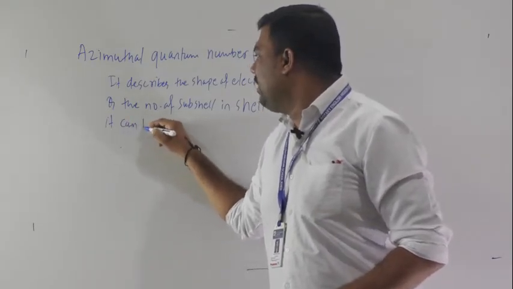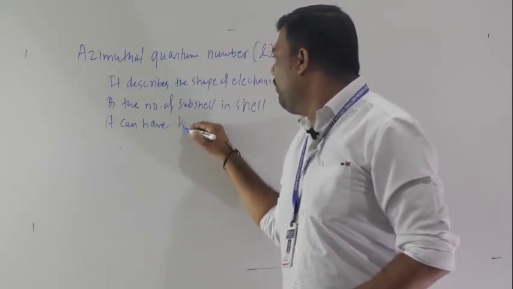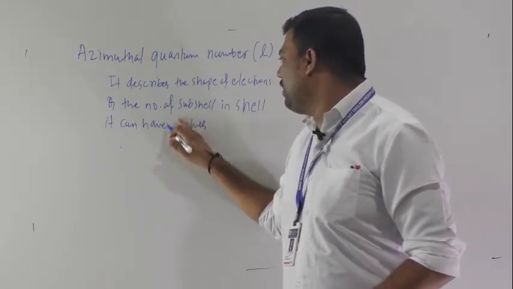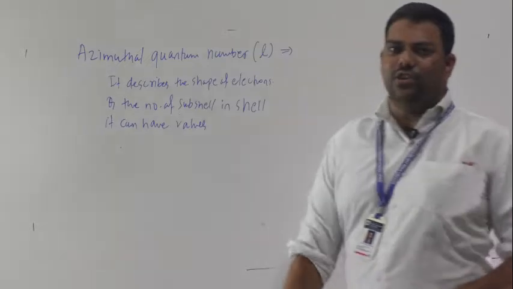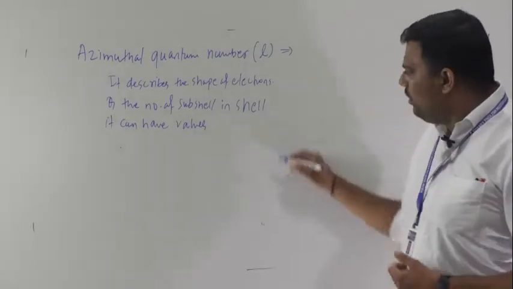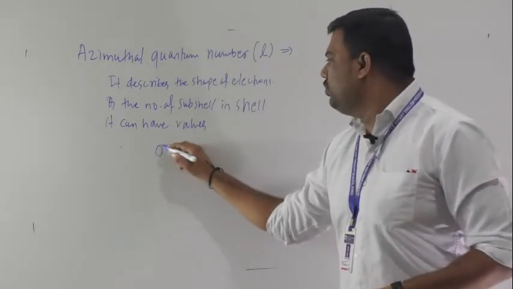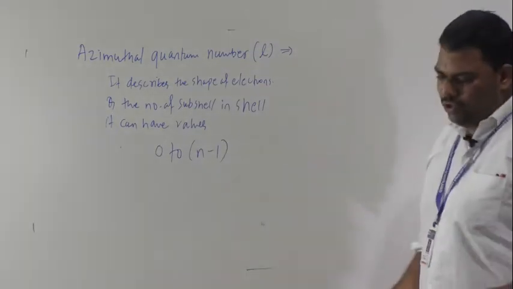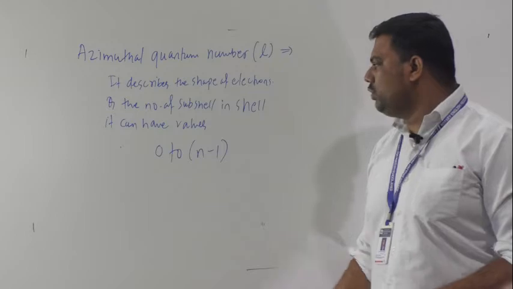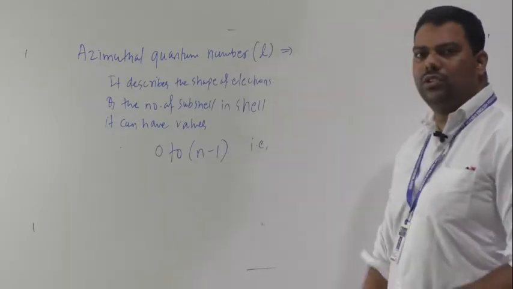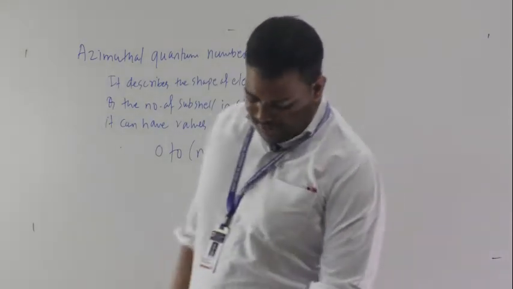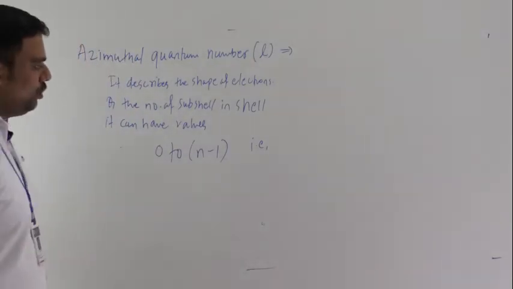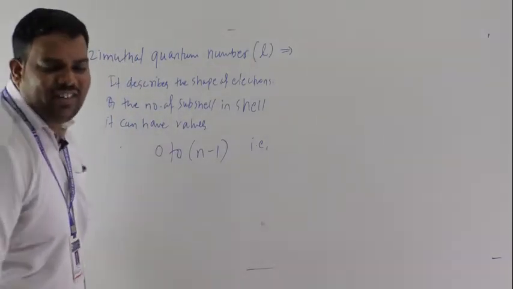It can have values between 0 to n minus 1. That is how we can write this. See here, 0 to n minus 1.